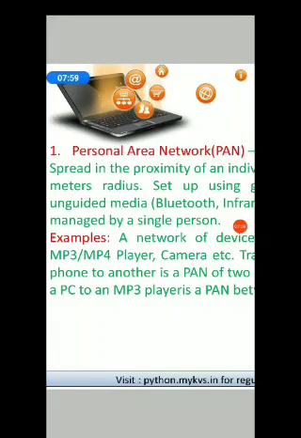The Bluetooth technology implements PAN. PAN may include wireless computer keyboard and mouse, Bluetooth enabled headphones, wireless printers and TV remotes. The network that belongs to a single person or user is known as PAN.